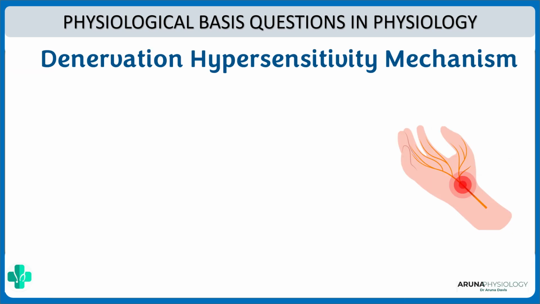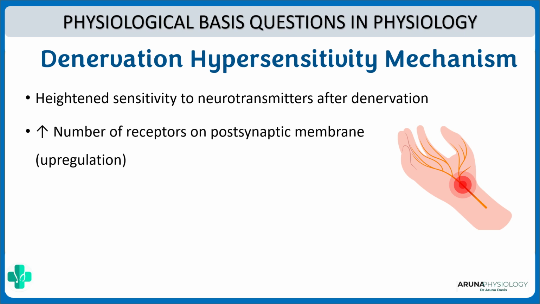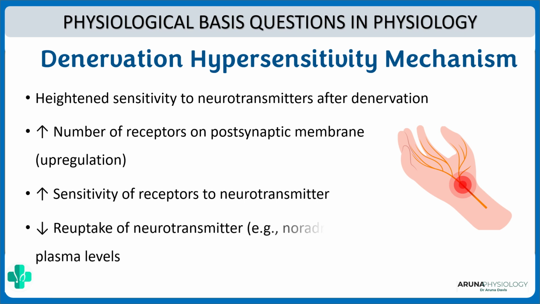Okay. Now, what do we mean by denervation hypersensitivity? What is the physiological basis for that? After nerve injury, the muscles will be hyperreactive to an impulse that was normally not that reactive. Why is it so? Well, after a nerve injury, there will be an increase in the number of receptors on the postsynaptic membrane. There will be an upregulation of the number of receptors on the postsynaptic membrane. There will be an increased sensitivity of the receptors to the neurotransmitters, as well as decreased reuptake of neurotransmitters.